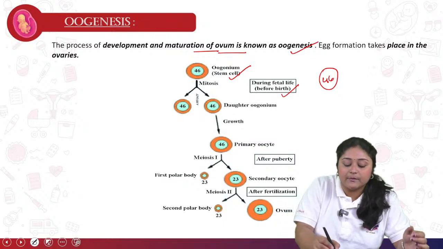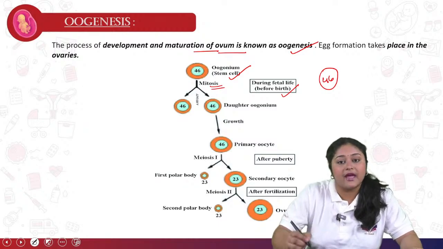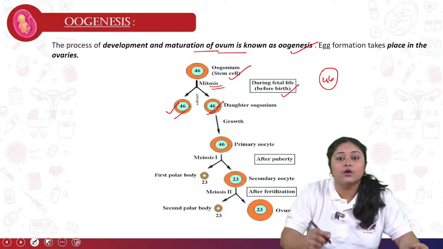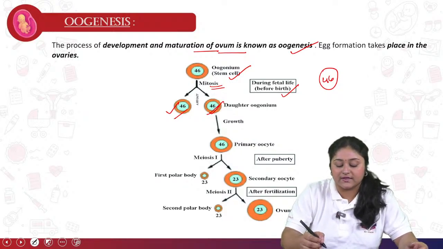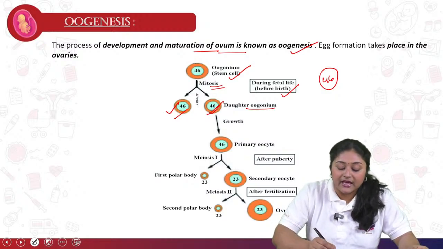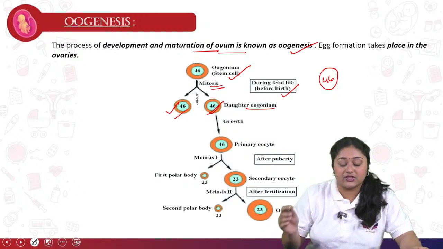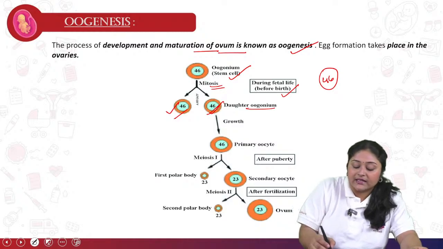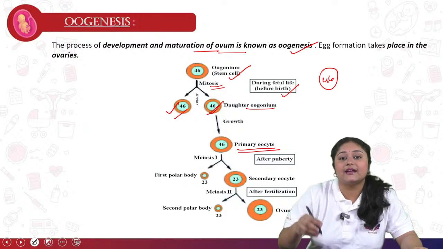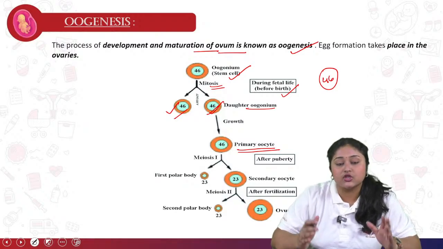Okay, so after that mitosis is coming. Through the mitosis they are creating a replicate. See, 46, they are also 2n, and 2n means diploid cell. That is called daughter oogonium. So the daughter oogonium grows, and during puberty or after puberty, it comes as a primary oocyte, which will act as a mature ovum cell.